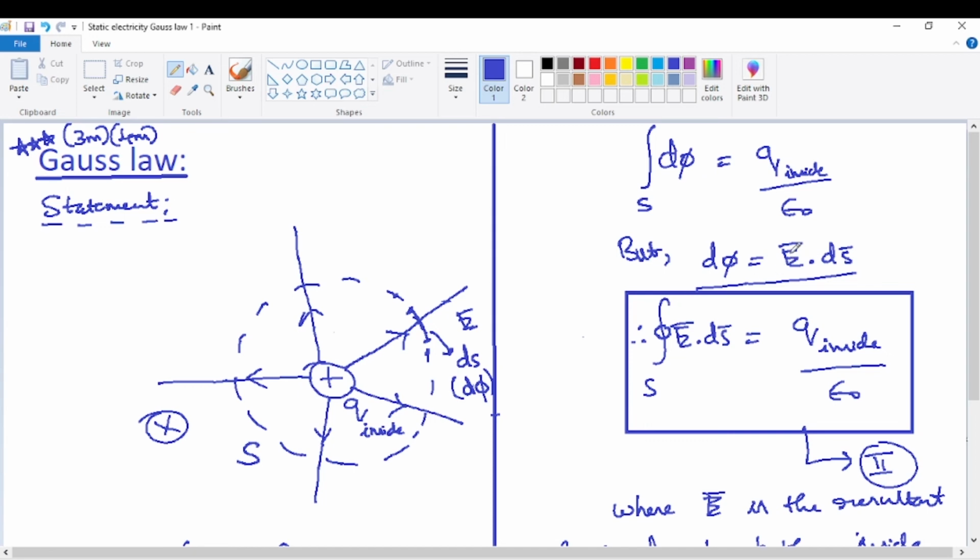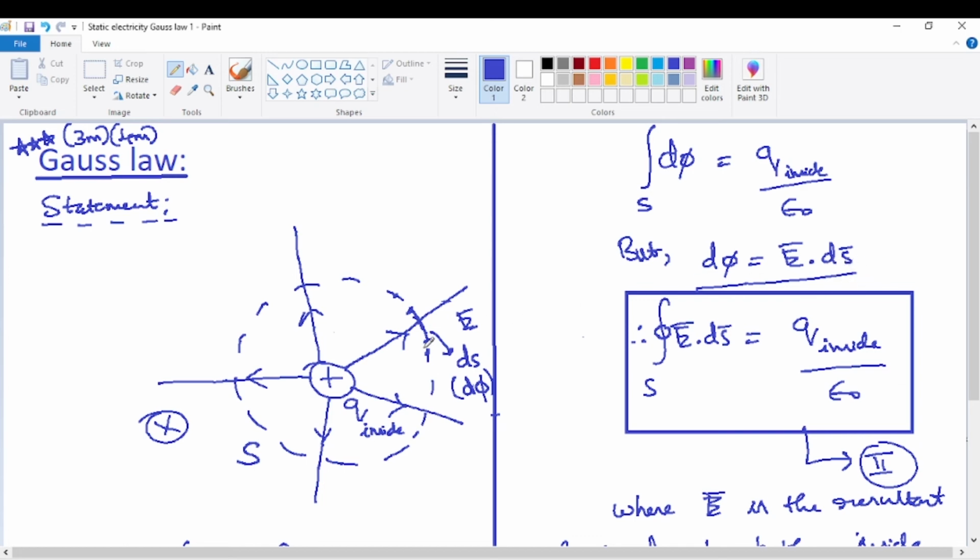What is the electric field due to a point charge? I'm just giving a hint here. I don't want to write here because the page will get disturbed. What is the electric field due to an isolated charge? 1 by 4 pi epsilon naught q by r square. That's actually derived from Coulomb's inverse square law. So immediately that is substituted here, E ds cos theta. So it will become ds cos theta by r square.